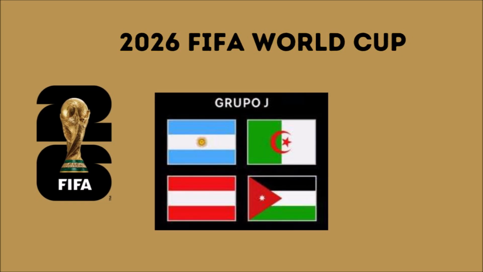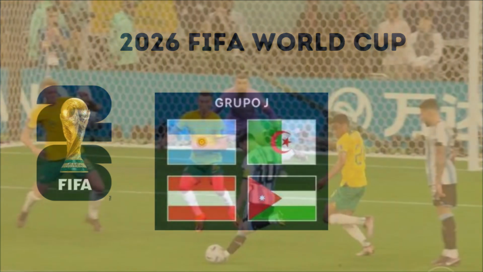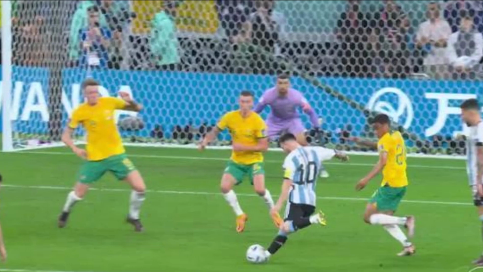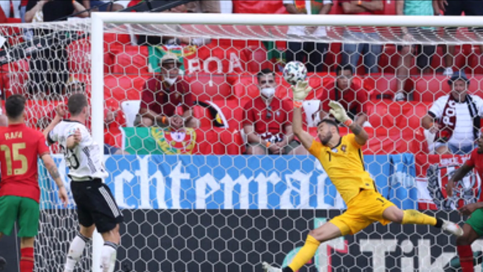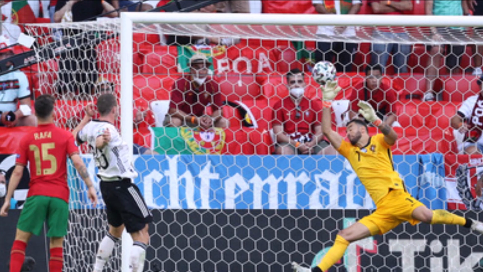In Group J, we have Argentina, Algeria, Austria, and Jordan. Same thing goes for Argentina. It's a national team fighting for the title, current world champion, and they have names like Messi who can decide the game at any moment. Group K, we will have Portugal, Democratic Republic of the Congo, Uzbekistan, and Colombia. Portugal, without a doubt, is the big favorite of the group, comes in strong and should pass in first. Then Colombia shows up as the big favorite to advance in second place.